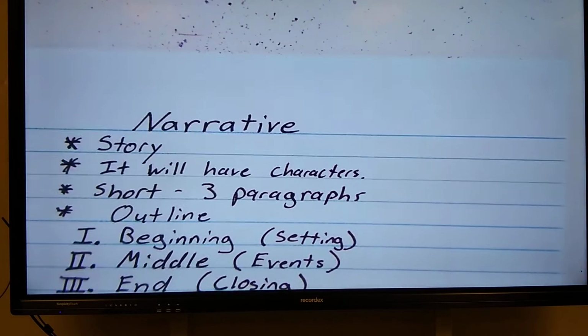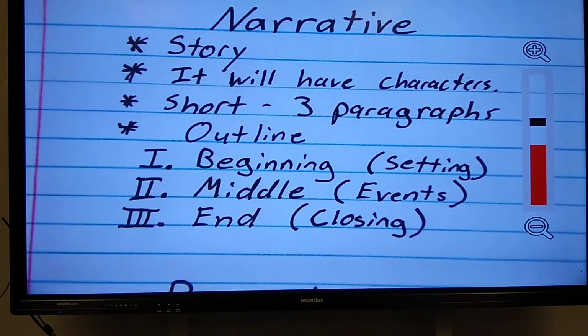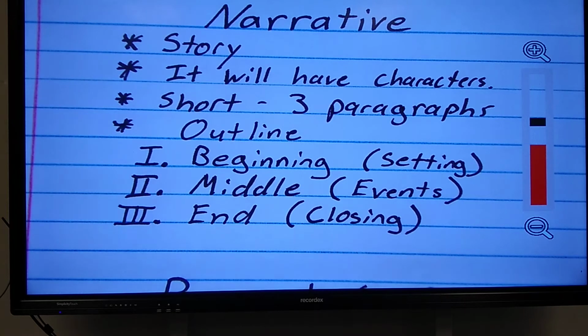Now let's look at this. I'm going to include this in Google Classroom for you to look at anytime you want. A narrative is simply a story. It will have characters. Our narratives are going to be short, just 3 paragraphs. And this is the outline. First paragraph will be the beginning. It will establish the setting, and it will have a middle, which will be the main events of the story. And then the third paragraph will be the end. It'll be the closing. It's where we tie up all loose ends and we close out the story.